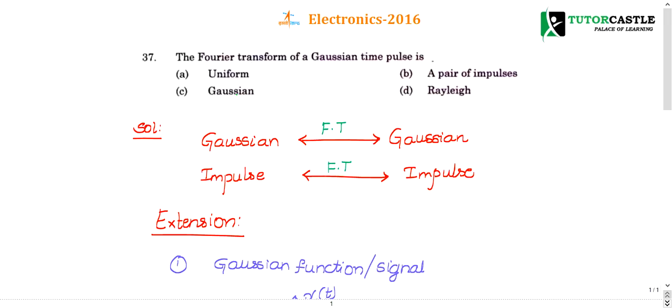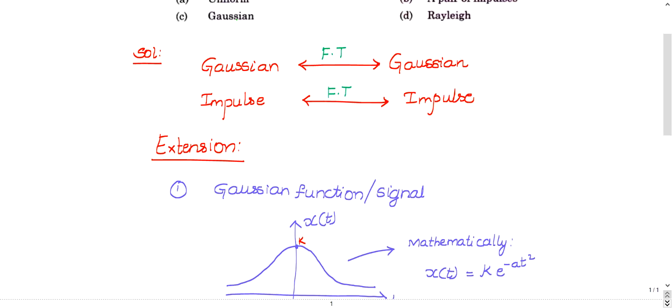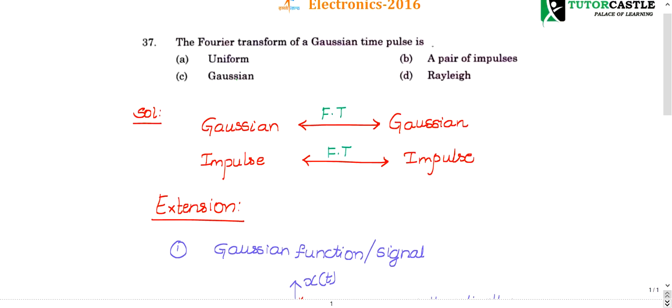Question number 37. The Fourier transform of a Gaussian time pulse is dash. Options: uniform, a pair of impulse, Gaussian, Rayleigh function. So this question is again quite simple. We can answer in 30 seconds if you know the concepts of Gaussian pulse Fourier transform. So just let me recollect a few concepts.